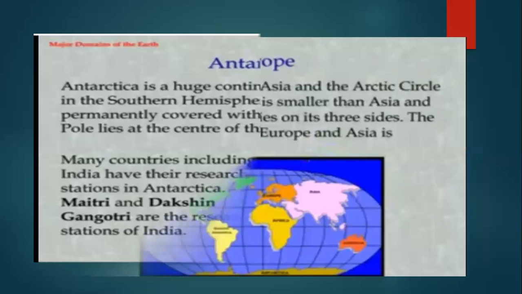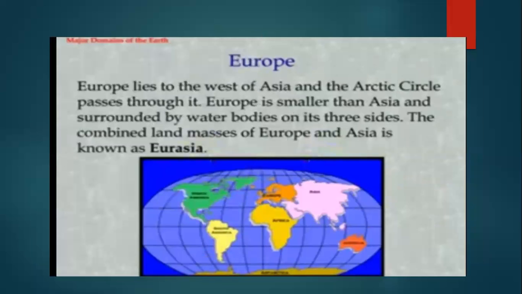Now let us proceed to our next continent, that is Europe. Okay. Now Europe lies to the west of Asia and the Arctic Circle passes through it. Okay. Now Europe is the sixth largest continent of the world and it is bounded by water bodies on three sides. Okay.